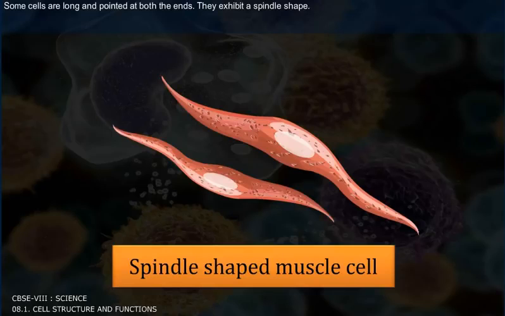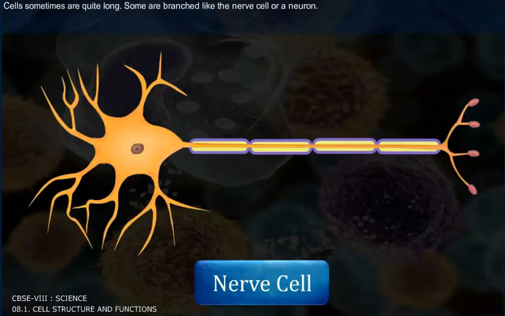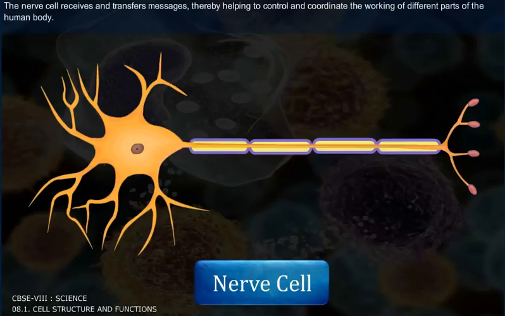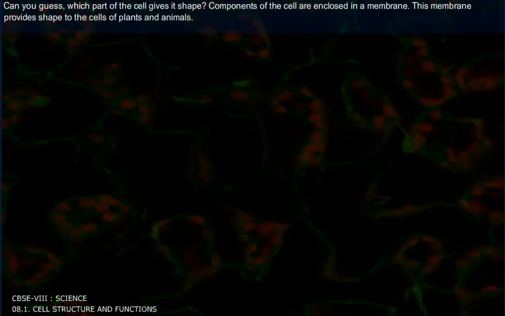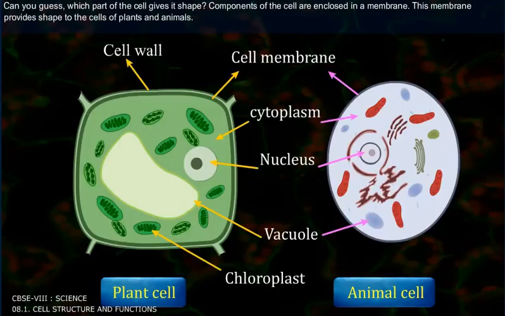They exhibit spindle shape. Cells sometimes are quite long. Some are branched like the nerve cell or a neuron. The nerve cell receives and transfers messages, thereby helping to control and coordinate the working of different parts of the human body.